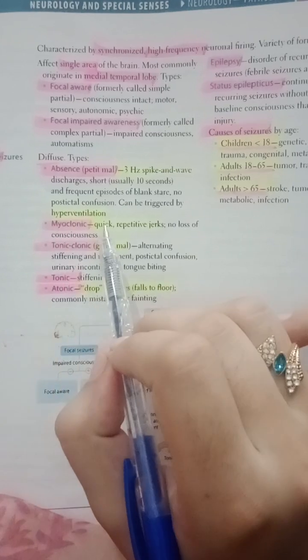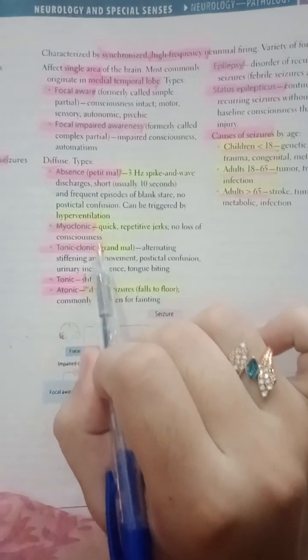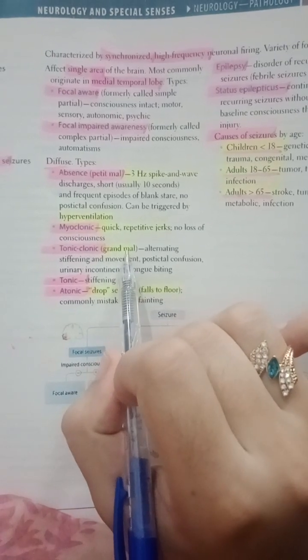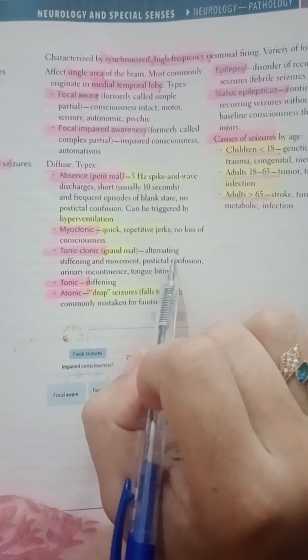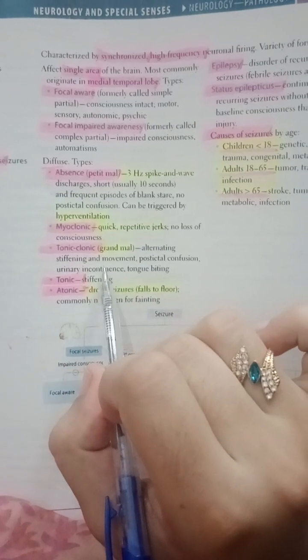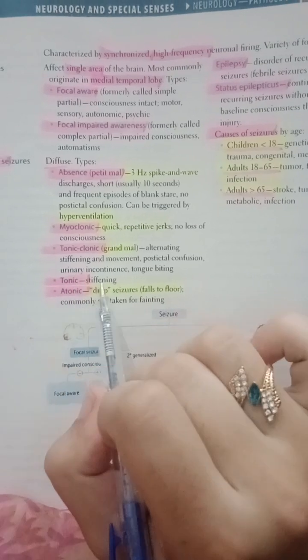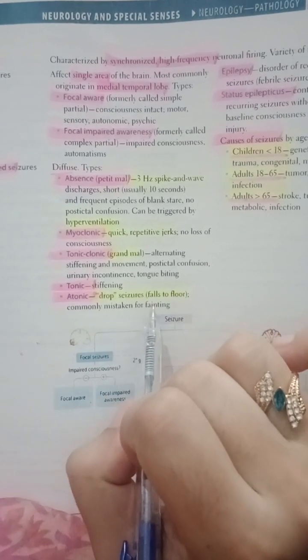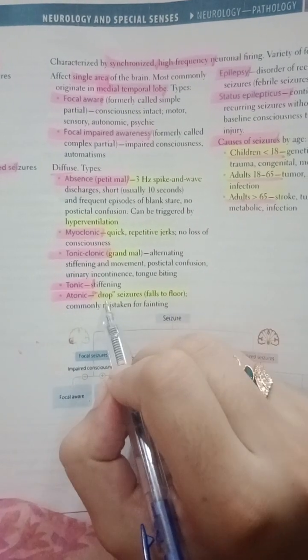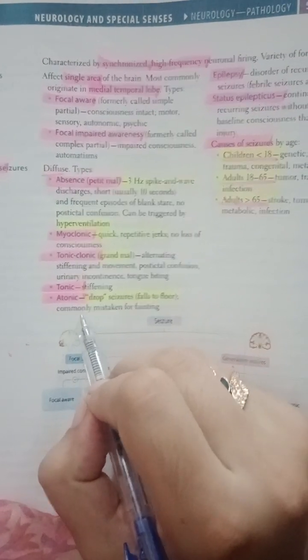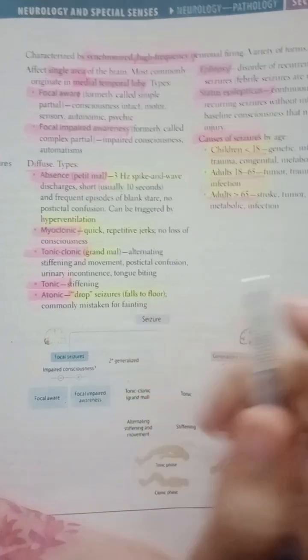And the other one is myoclonic, as the name indicates, muscles. So quick repetitive jerks of muscles and no loss of consciousness. While tonic-clonic is grand mal. Tonic-clonic means grand mal. Alternating stiffness and movement is there. Also post-ictal confusion is there, and urinary incontinence and tongue biting are also there. And this is the most common type. Then comes only tonic, which is stiffening, and atonic means there is no stiffening, but the patient just falls to the floor. These are drop seizures, and they are commonly mistaken for fainting, right?